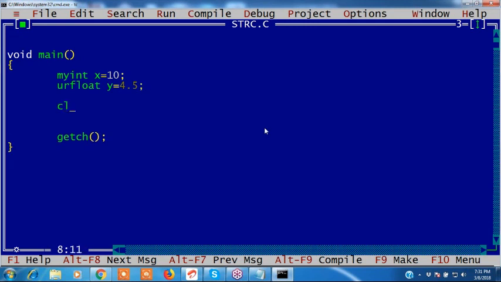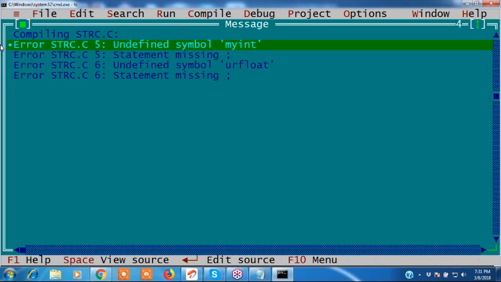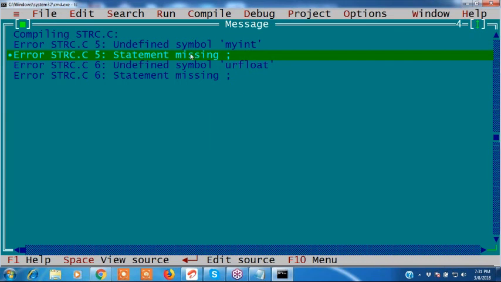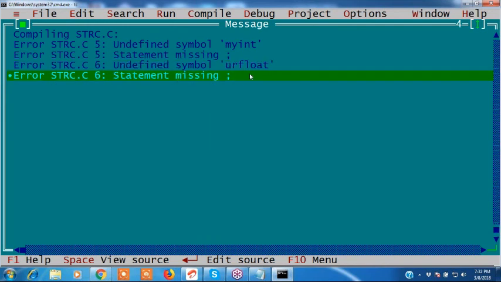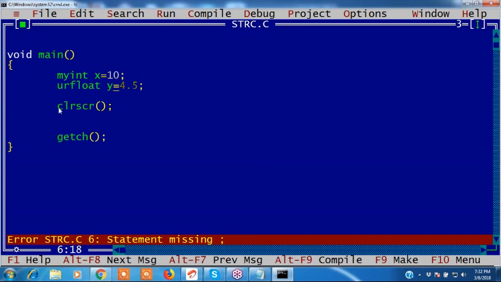Okay, see this. I want to declare a myint x. Is there a myint x data type? There is no myint. Int is there, myint is not there. And float is there, yourfloat is not there. Compile once. If I compile, it shows four errors. Undefined symbol myint and statement missing semicolon. See guys, I have written a semicolon in all the statements, but it is showing statement missing semicolon. And also undefined symbol yourfloat and statement missing semicolon. Total four errors it is showing.